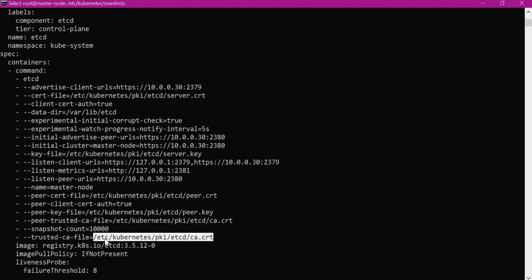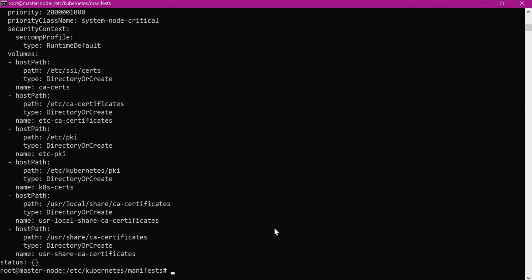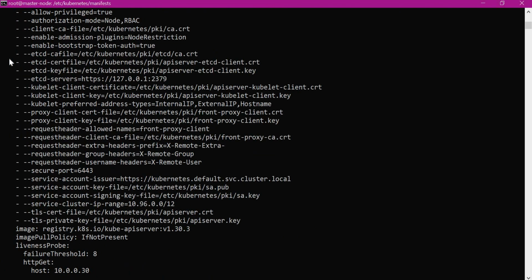So let us open the API server YAML file. Here we can see that to connect to the etcd server, it is using the CA file which was shown earlier. This is the CA file which is provided from the etcd server. This CA file is used to sign the client certificate file to connect to the etcd server.